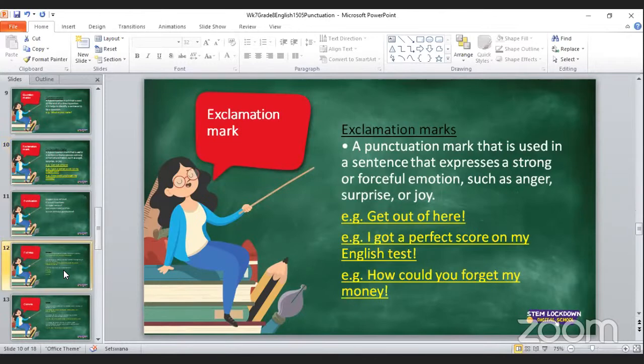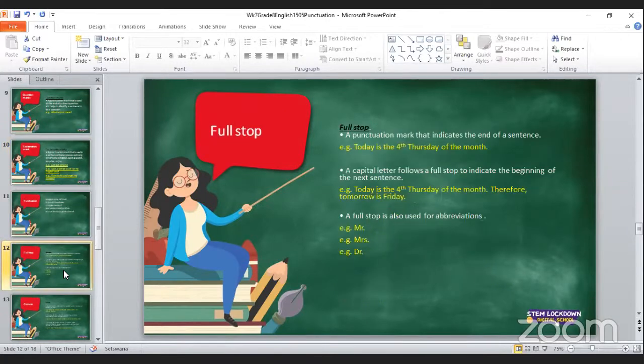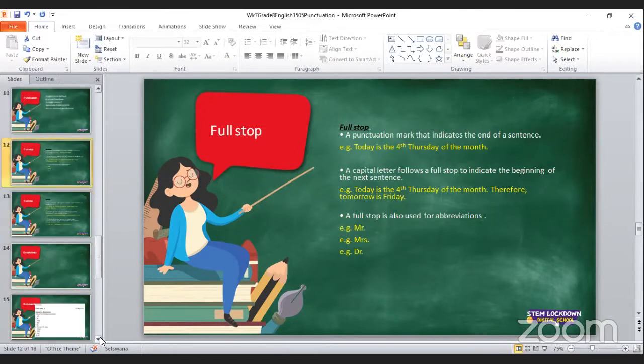So, full stop. Remember, we did go through full stop, and I will just pass through it because it is part of today's lesson. With the full stop, remember it is a punctuation mark that indicates the end.